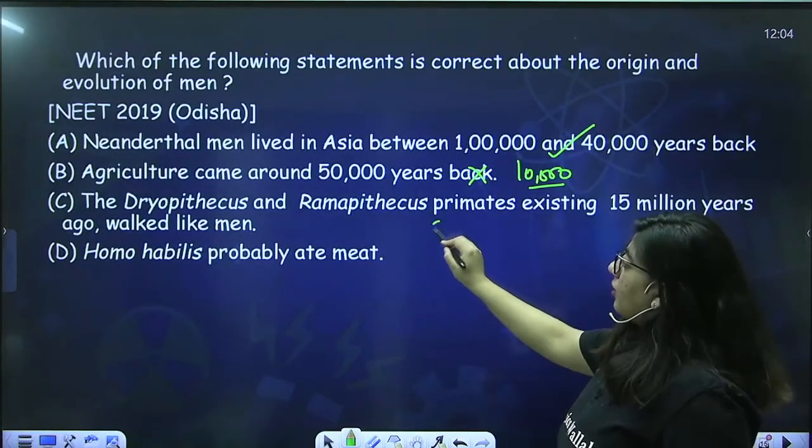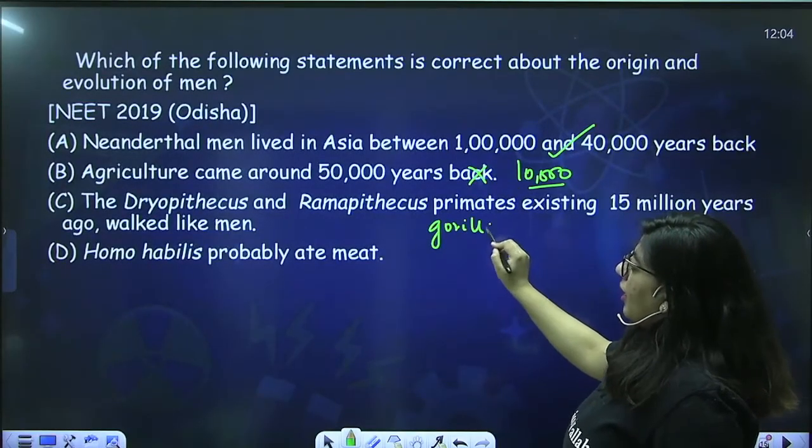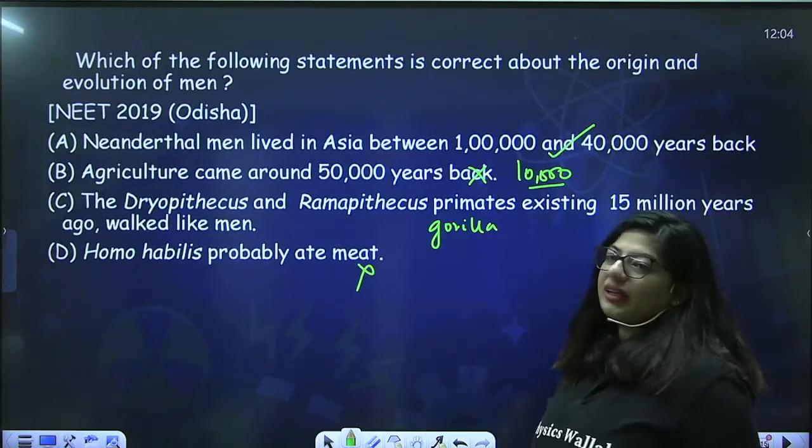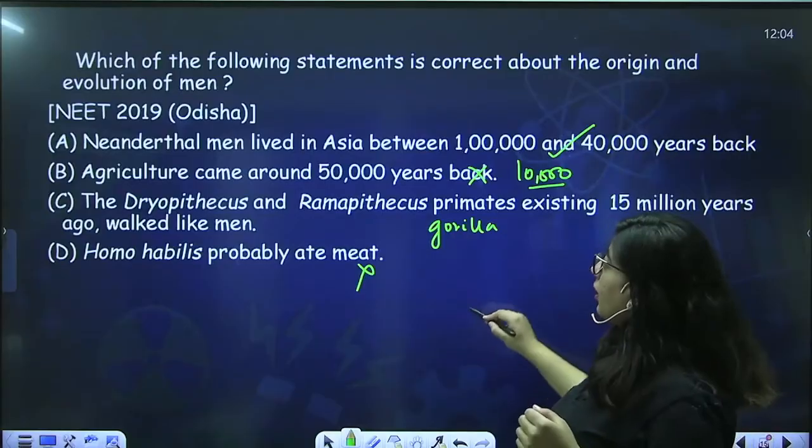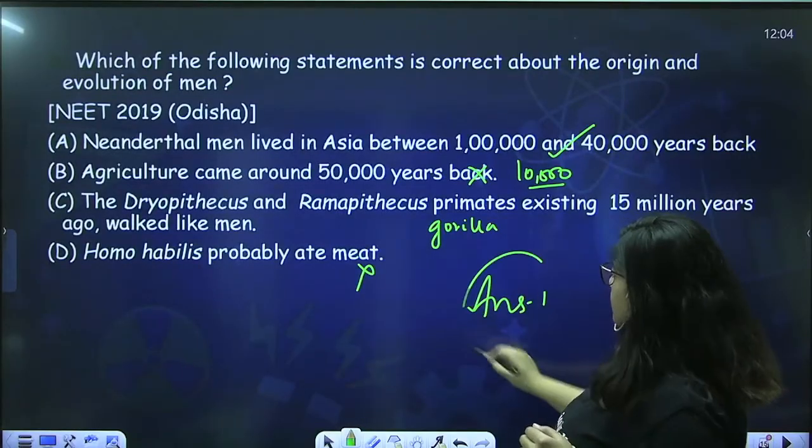Dryopithecus walked like gorillas. And Homo habilis did not eat meat, they ate fruit. The meat eaters were Homo erectus. Okay, so the correct one is the first.